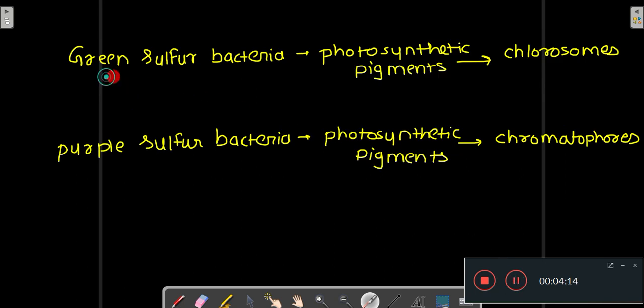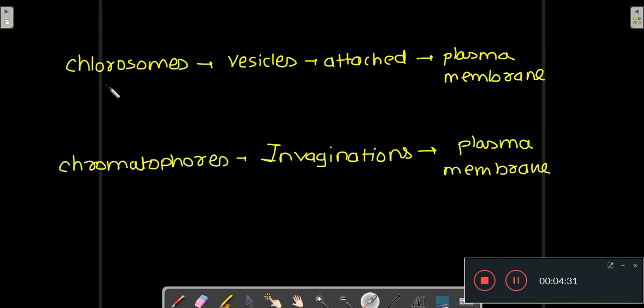So in the case of green sulfur bacteria, the photosynthetic pigments are found in chlorosomes, and in the case of purple sulfur bacteria, the photosynthetic pigments are found in chromatophores. Chlorosomes are the vesicles which are attached to the plasma membrane, and chromatophores are the invaginations of the plasma membrane.